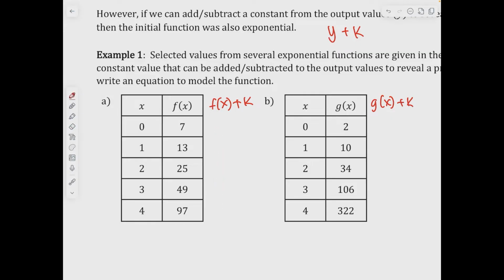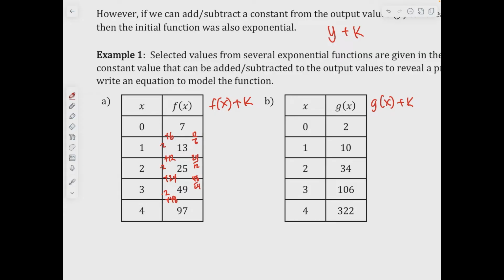However, as I look at the data, this is plus 6, this is plus 12, this is plus 24, and then plus 48, so it's doubling each time. So these outputs, 12 over 6, 24 over 12, 48 over 24, are showing some signs of being proportional.